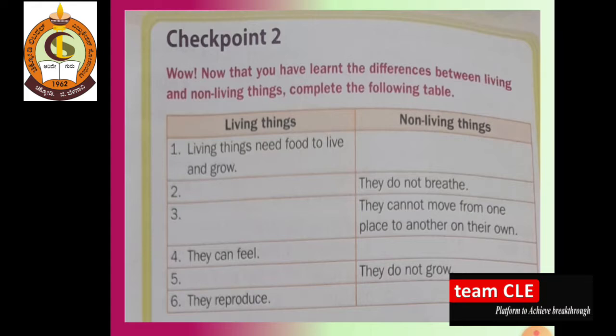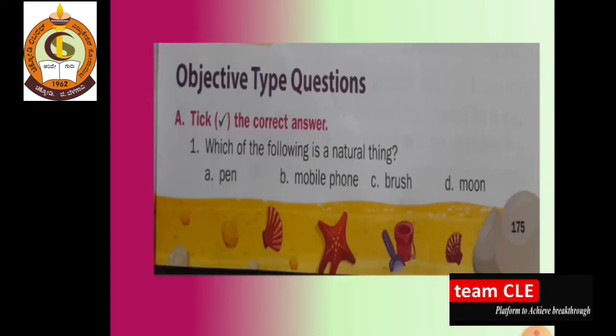Now let's solve our objective type questions. So dear students, this is our first objective type question. Which of the following is a natural thing? Whether pen is a natural thing, mobile phone, brush, or moon? Pen is man-made, mobile phone is also man-made, brush is also man-made. Then what will be the answer? A natural thing is the moon.